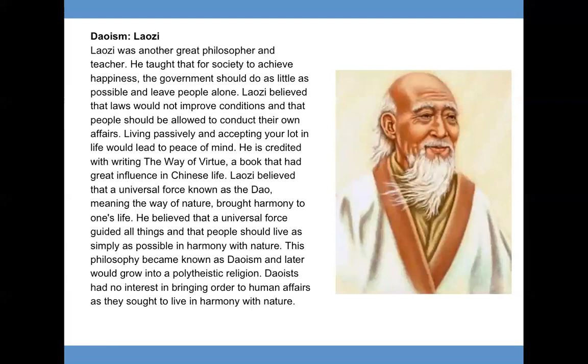He is credited with writing The Way of Virtue, a book that had great influence in Chinese life. Laozi believed that a universal force known as Tao, meaning the way of nature, brought harmony to one's life. He believed in a universal force guiding all things and that people should live as simply as possible in harmony with nature. This philosophy became known as Taoism and later would grow into a polytheistic religion. Taoists had no interest in bringing order to human affairs as they sought to live in harmony with nature.